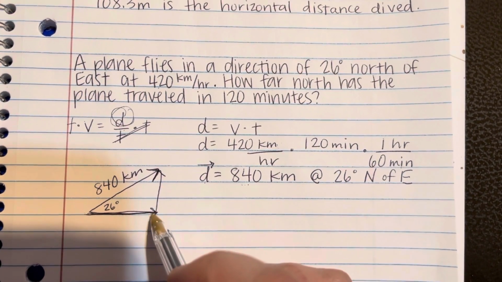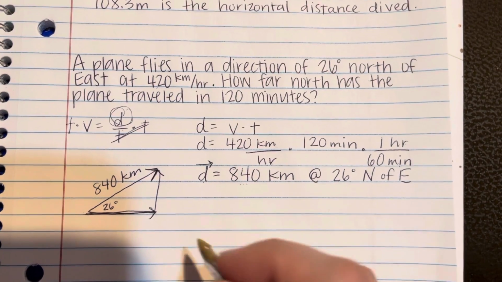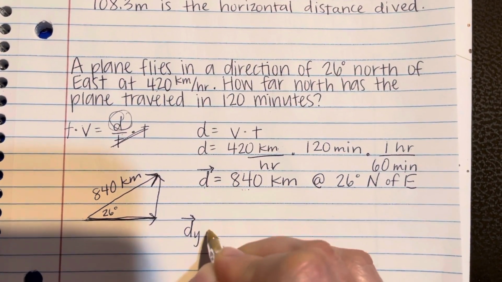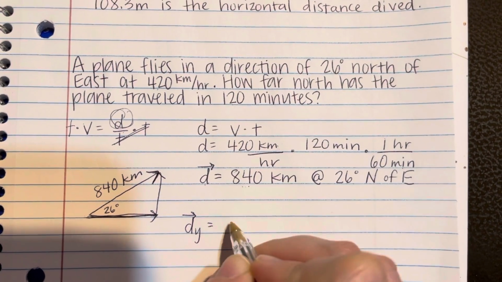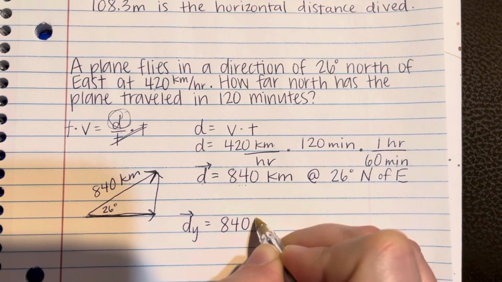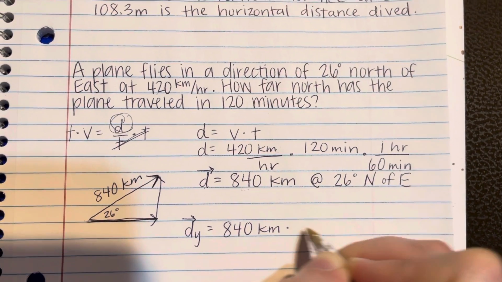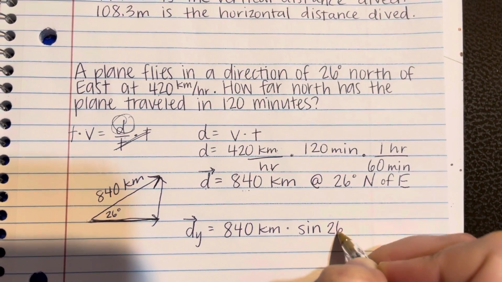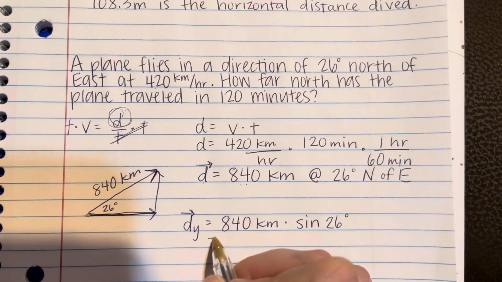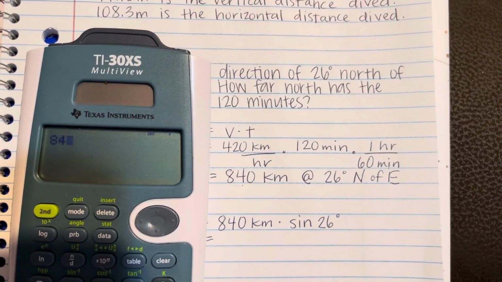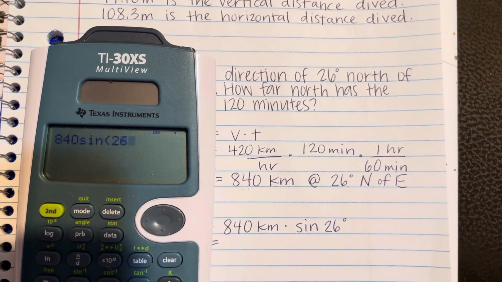To find the vertical component here, you're going to use sine again. Anytime you want to find the vertical component, you are using sine. Now I have my magnitude here. 840 kilometers times sine, and that angle was 26. Then just put that in the calculator. 840 times sine 26.